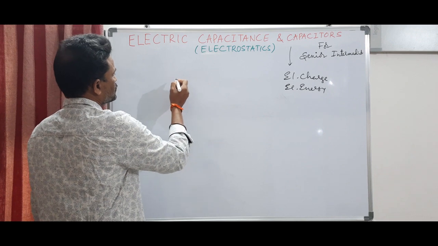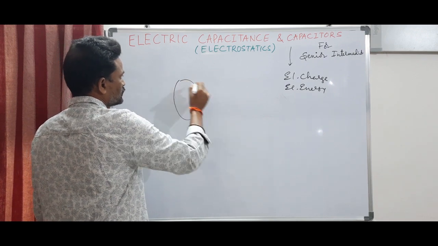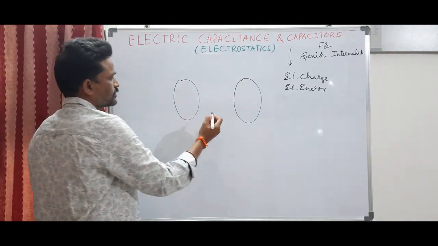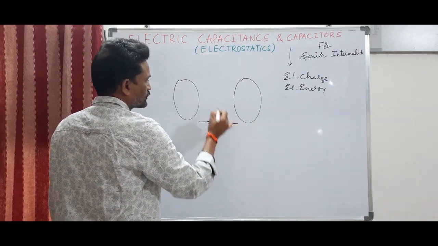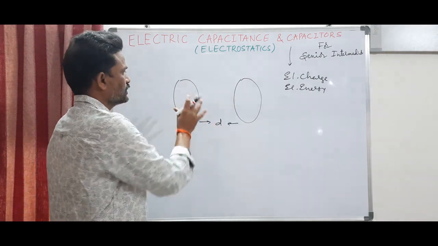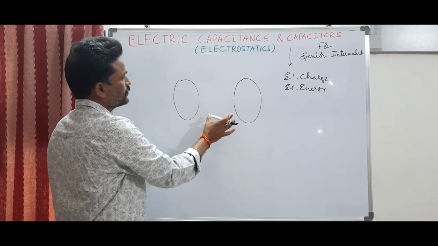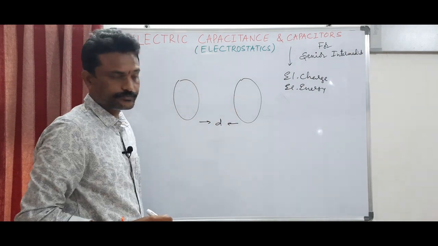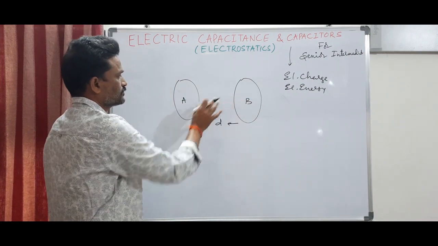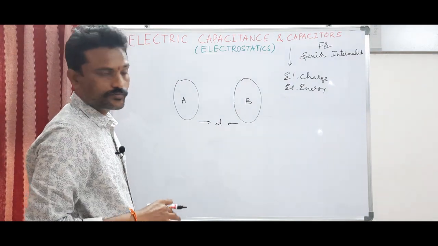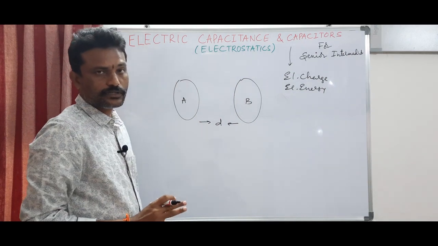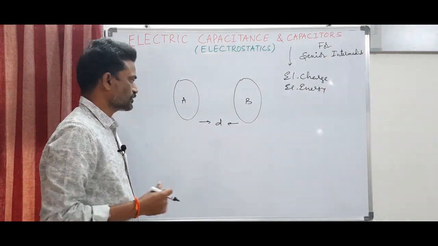Now a capacitor is nothing but a system of two electric conductors separated by a certain distance d. So a capacitor is nothing but a pair of electric conductors generally separated, and the intervening medium is generally an insulator. So in between these two conductors you can have air, or you can have some dielectric. What do you mean by dielectric? Dielectric is nothing but some insulator like plastic, rubber or any other thing.